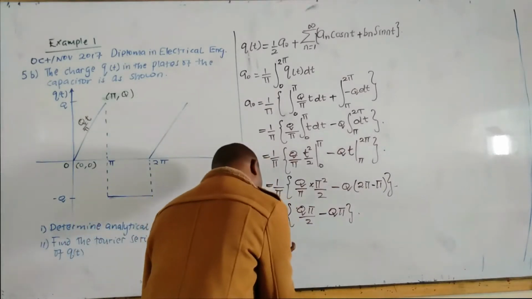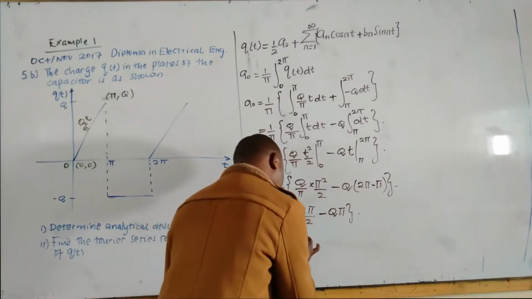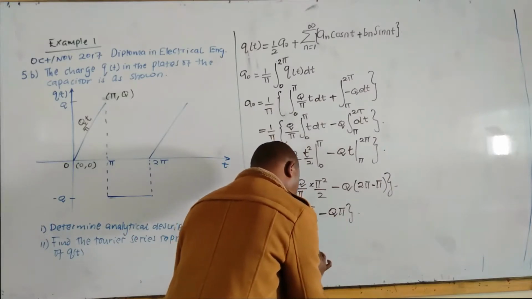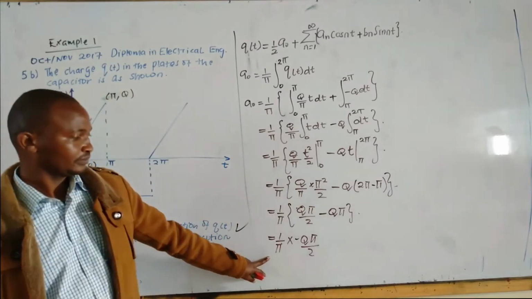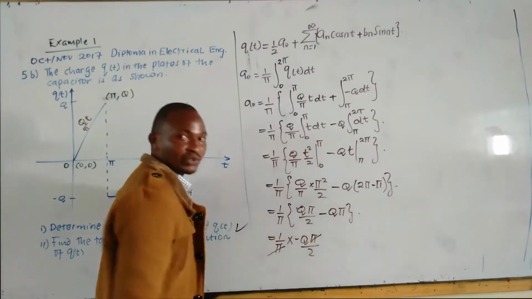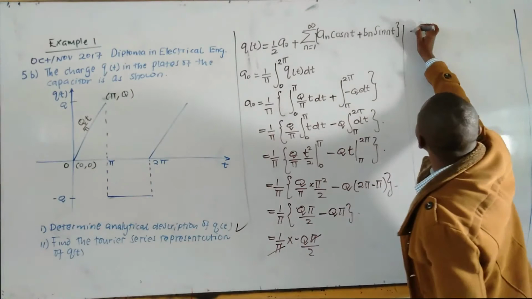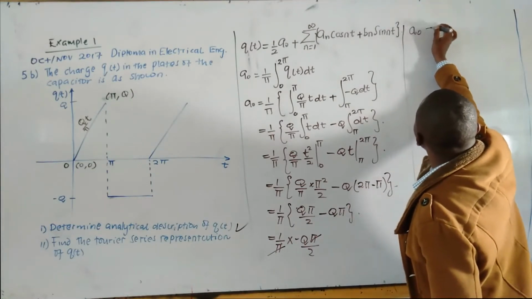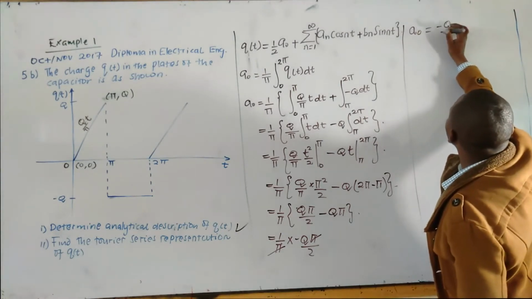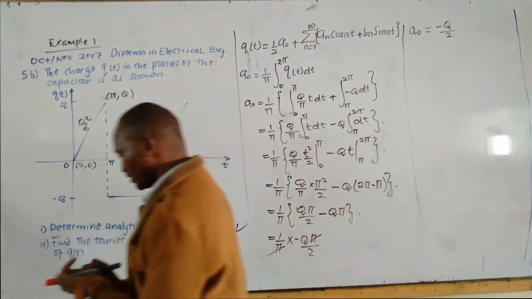So we have 1 over pi times negative q pi all over 2. The pi and the pi will cancel out, so a naught is equal to negative q all over 2.